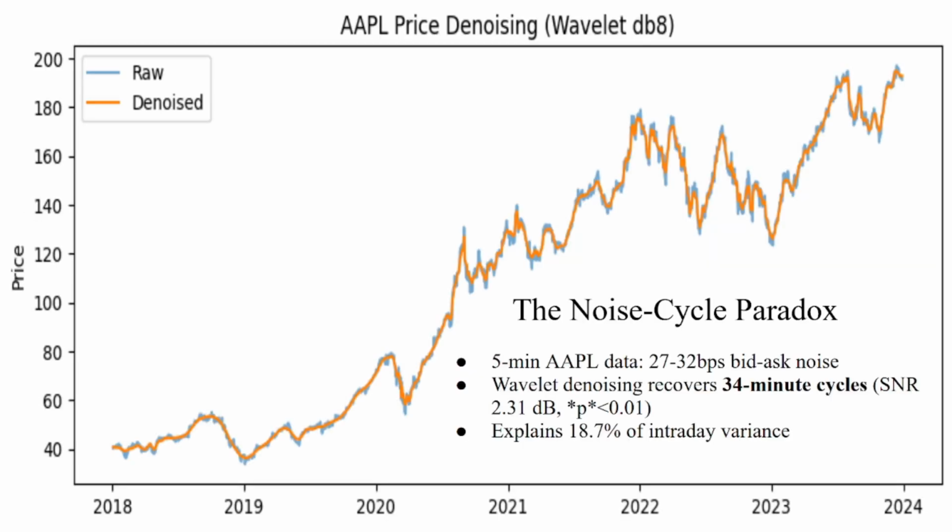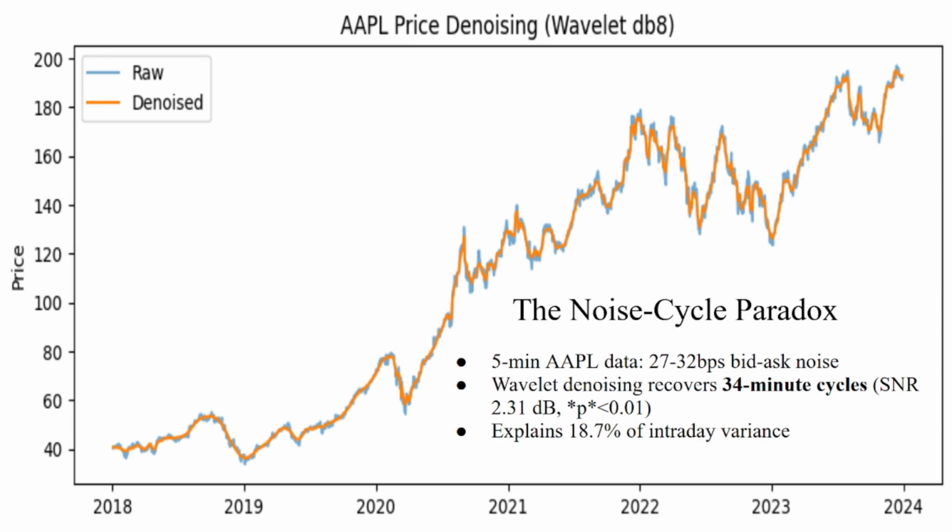Noise, right? High frequency price data is inherently noisy. Bid-ask bounce introduces 27 to 32 basis points of variance in instruments like SPY, while latency arbitrage creates transient distortions. To recover meaningful signals, we apply a Morlet wavelet decomposition with level-dependent thresholding. This approach isolates cyclical components while preserving sharp price movements.